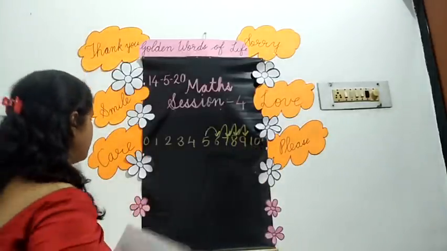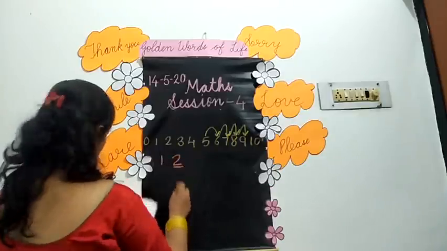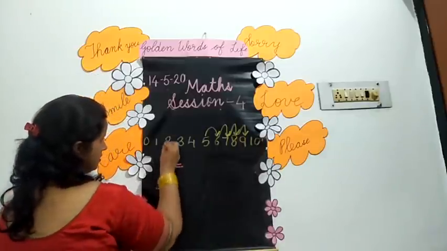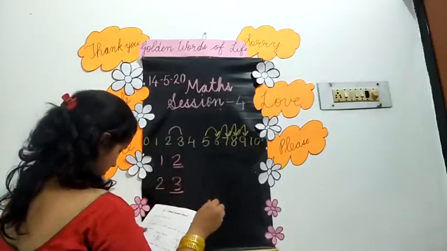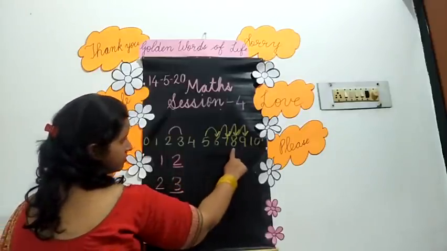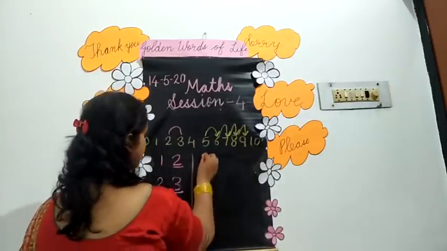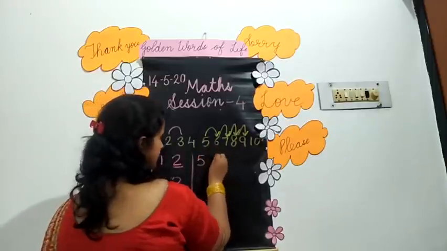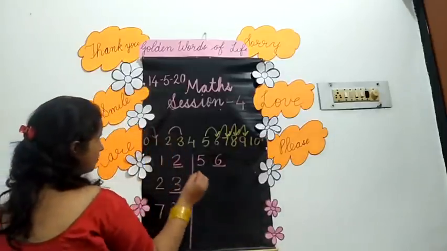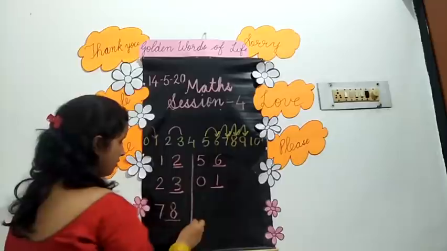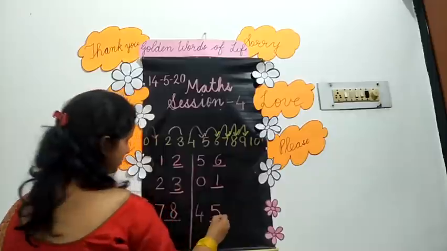So, here it has written number 1. And which number will come after 1? Number 2. Now, number 2 is written. Number 2, which number will come? 3 will come. 7. So, which number will come? 8. Now, 5. Which number will come? 6. 0. Which number will come? 1. 4. Which number will come? 5.